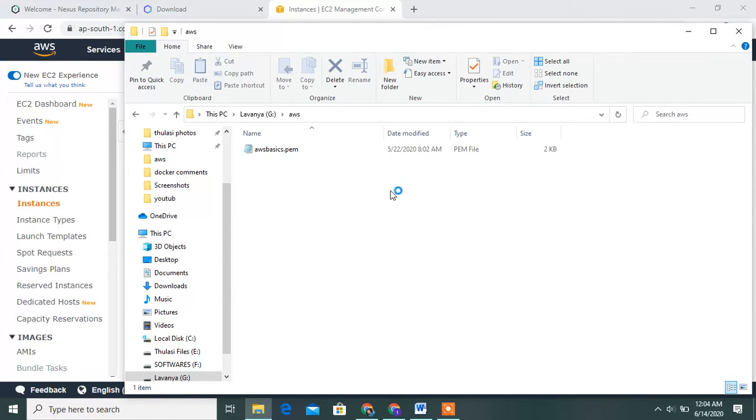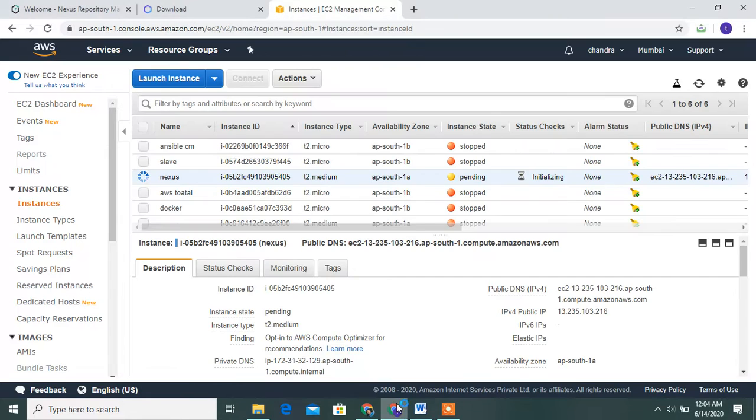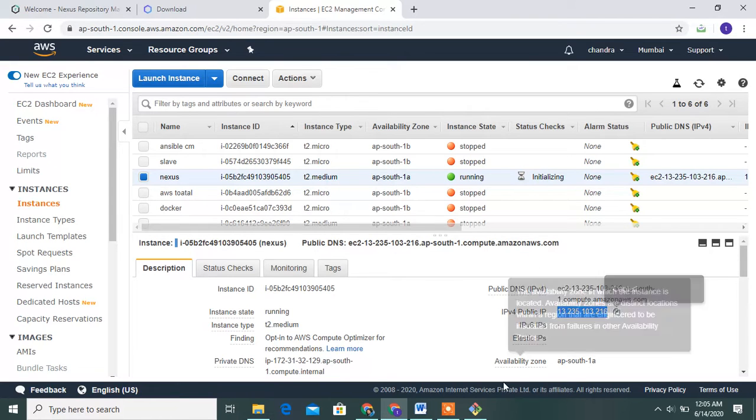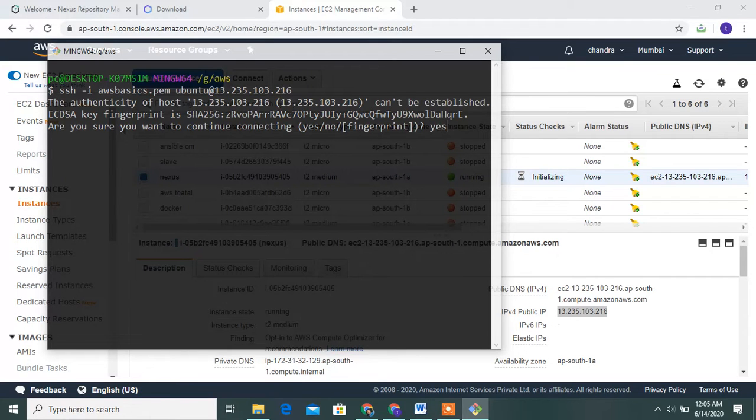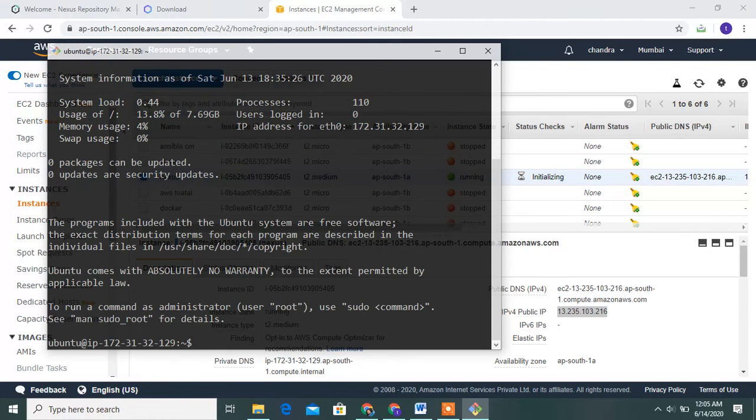Open the Git Bash. Then select the IP address. This is also running. Yes, it's running, guys. Select the public IP address. Go to the instance and type ssh -i, the AWS Ubuntu PEM file, and the IP address. Then yes, guys, successfully connected to my instance.